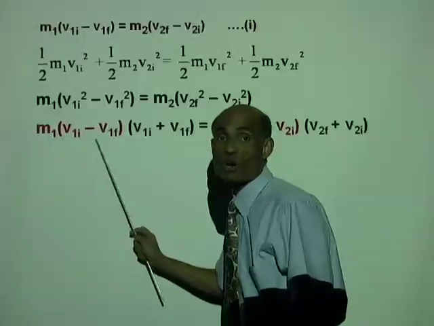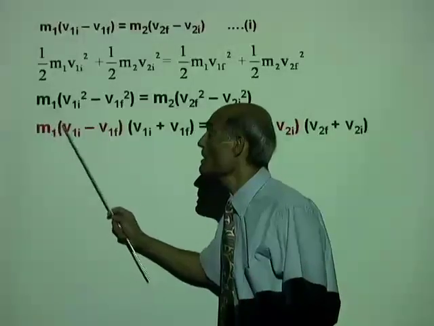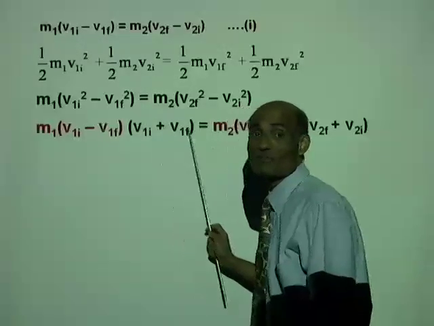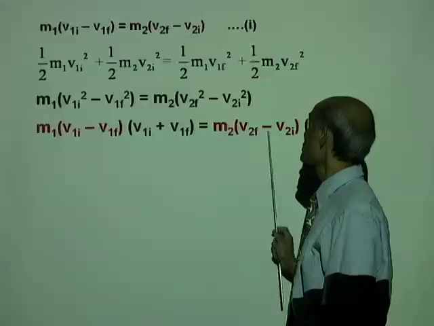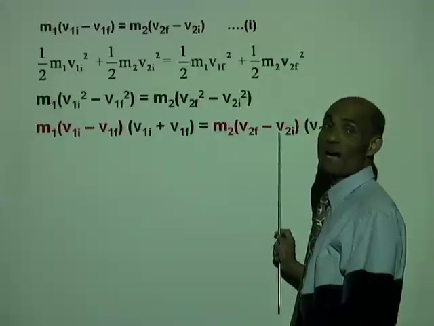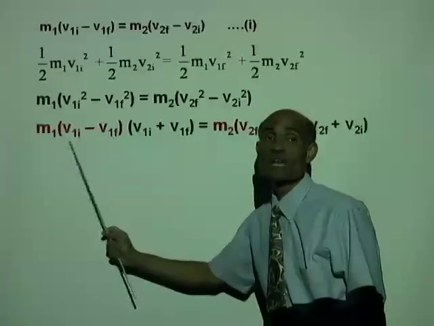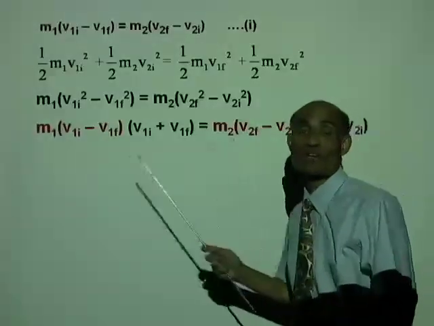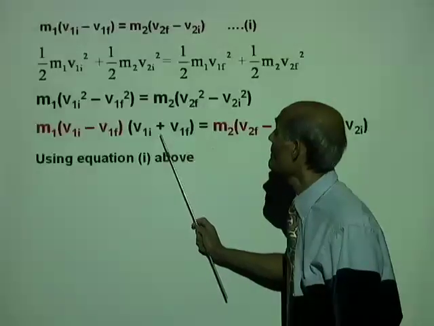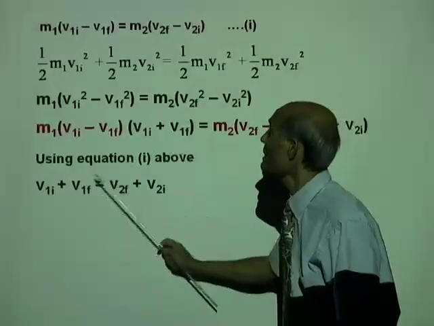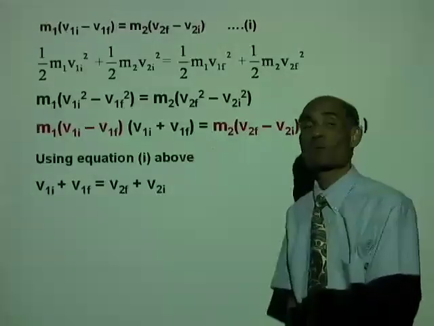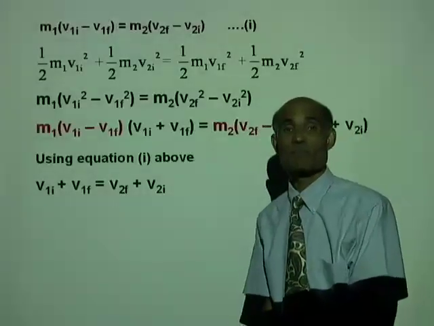So this quantity on the left side, m1 times (v1i minus v1f), is the same as this quantity on the right side, m2 times (v2f minus v2i). That means they can be cancelled. They are the same. Now that leaves us with the simple equation. We have v1i plus v1f equal to v2f plus v2i.